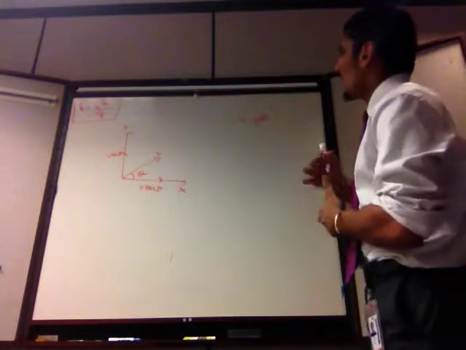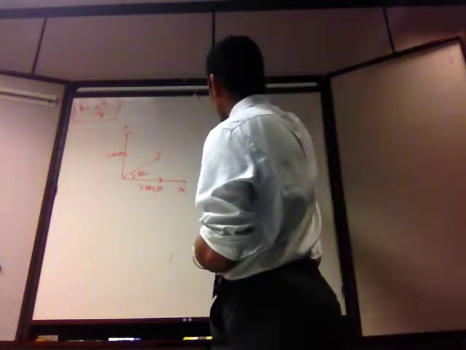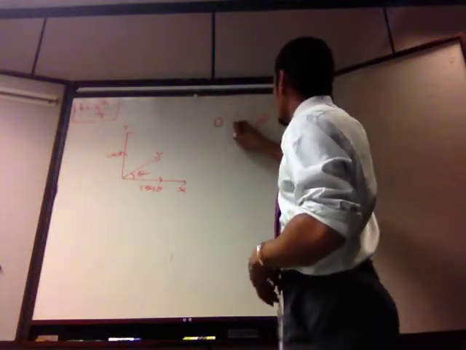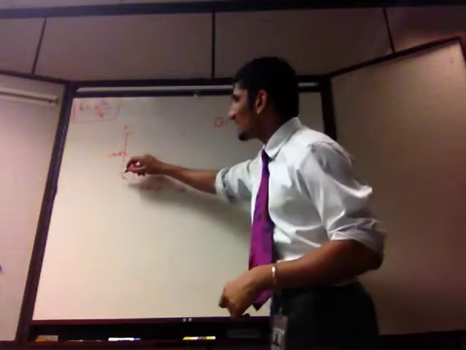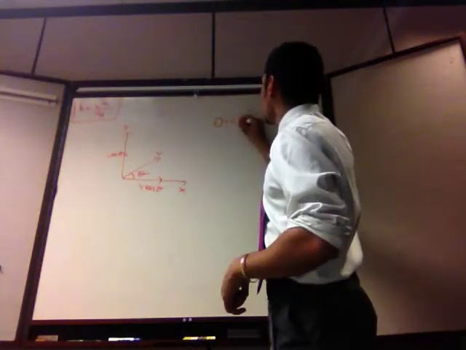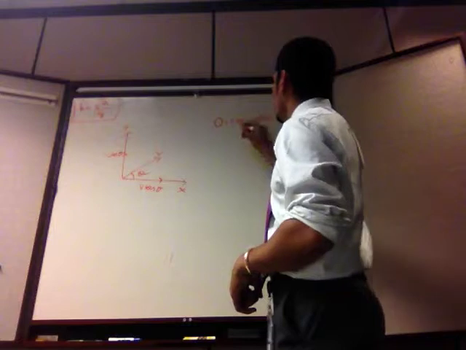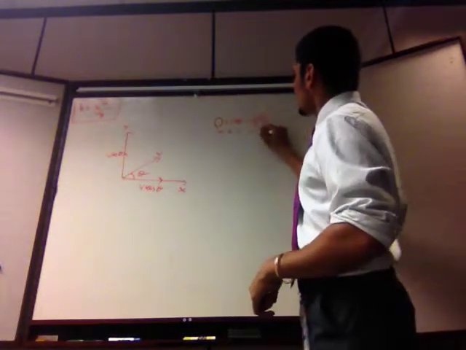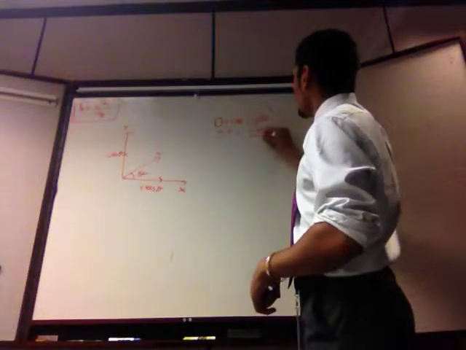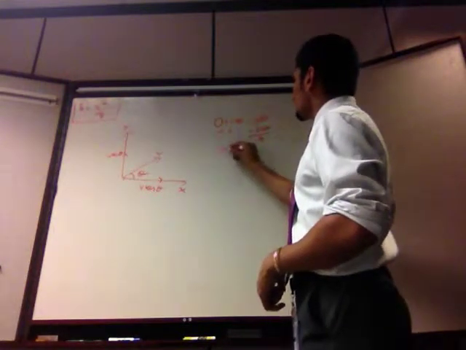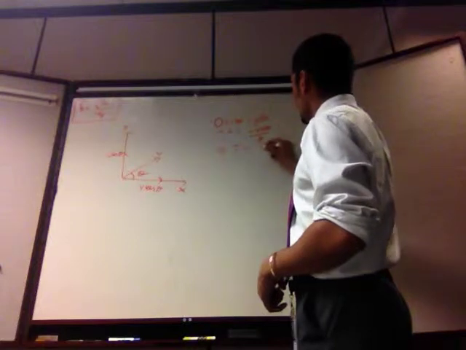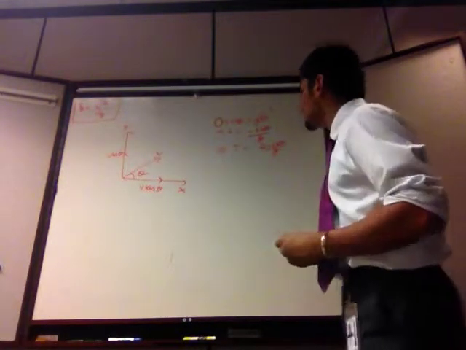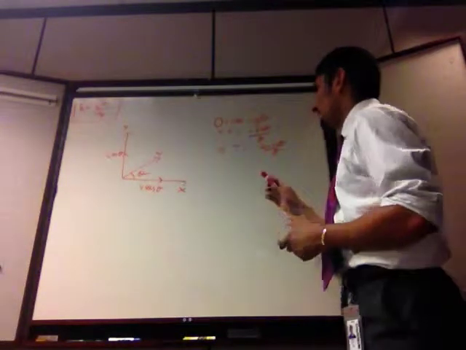And in this case, our final velocity is 0. At the topmost point, there's 0 velocity, it stops for a bit. The initial velocity is that vertical component, v sin theta, minus gt. So in other words, t equals v sin theta by g. Or in other words, the total time is going to be 2v sin theta by g. So this is the time that the projectile is going to be in the air for a given angle theta.